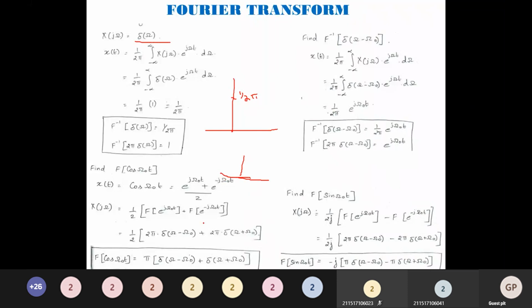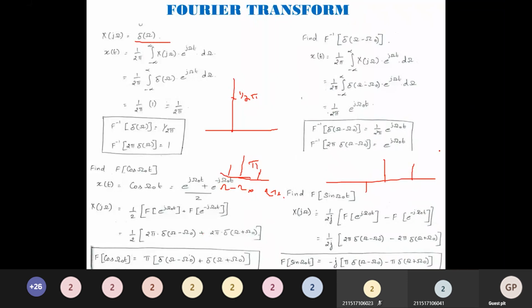We have two values, at omega minus omega naught and omega plus omega naught. The amplitude is pi at each. Similarly for sin, at omega minus omega naught it is minus pi j, and at omega plus omega naught it is plus pi j. So this is how the spectrum is represented.